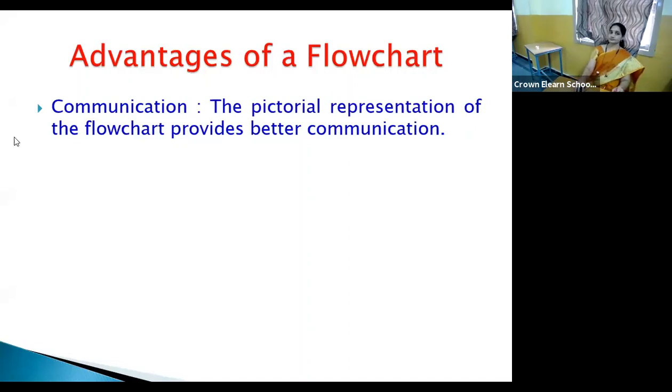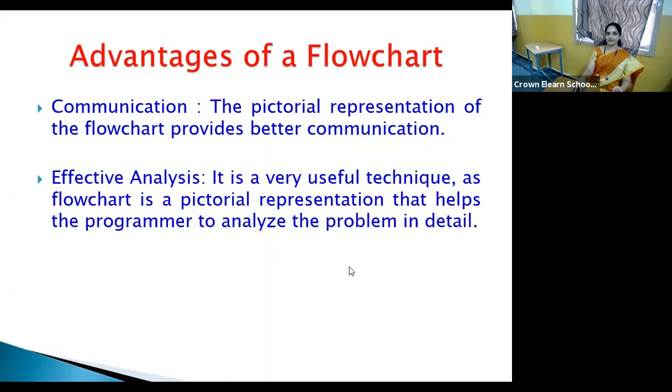So here, this flowchart provides better communication to understand how the problem is being solved. And of course, you can easily analyze what is being done through this flowchart, how the control is being moved in which direction, and what type of conditions are being tested. Then the algorithm, it just provides better communication.